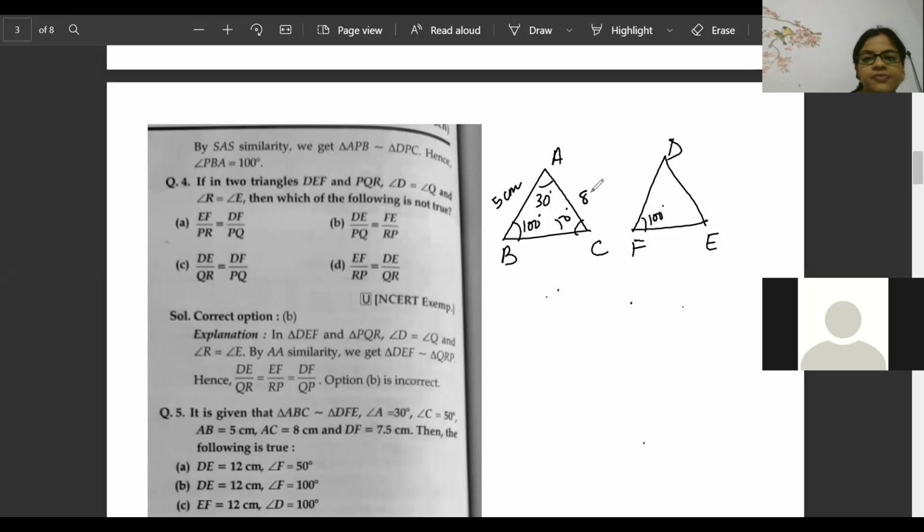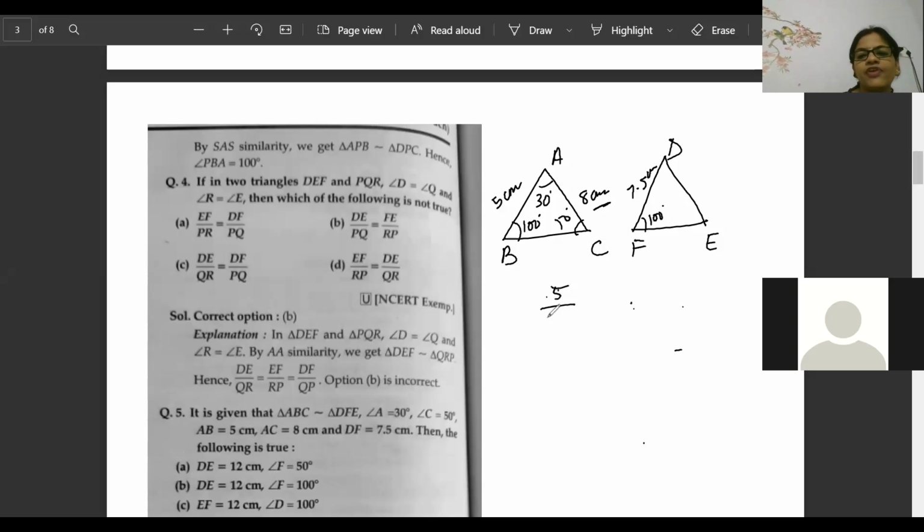So it is 5 centimeter. AC is 8 centimeter, and DF is 7.5 centimeter. Then how much will DE be? What will be DE, if this is 8?